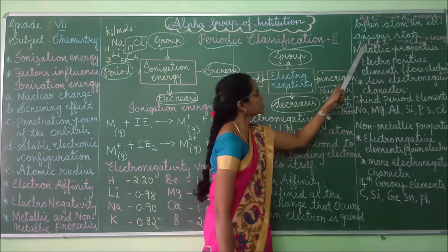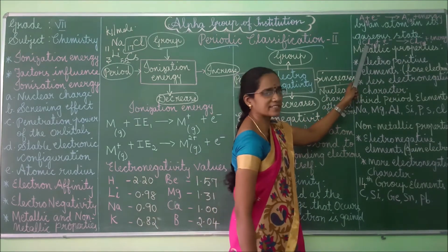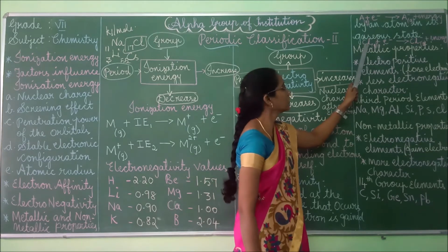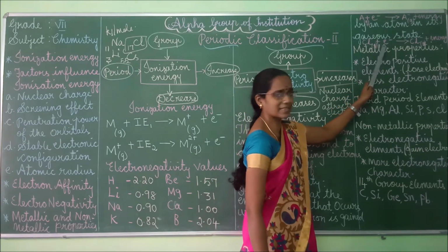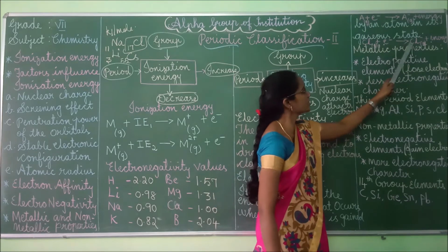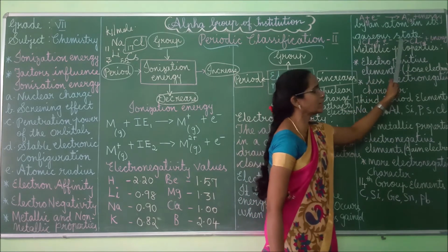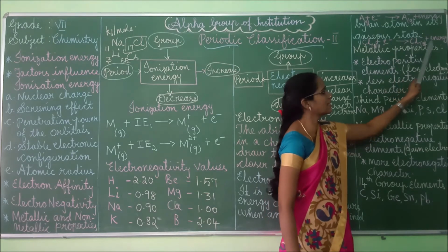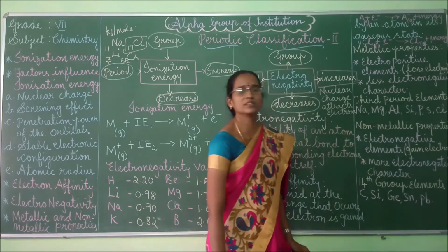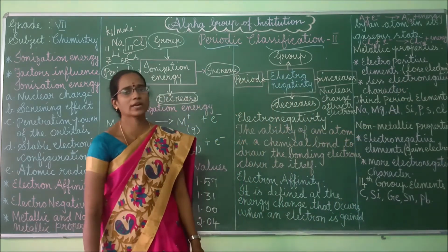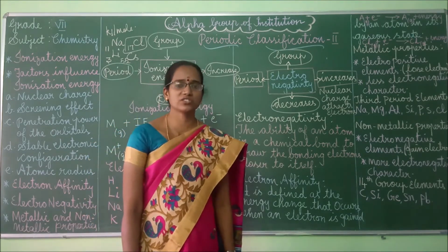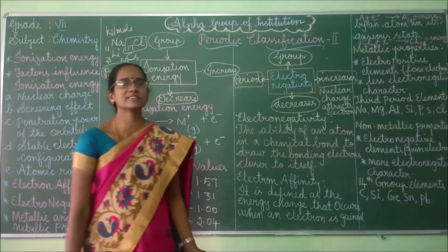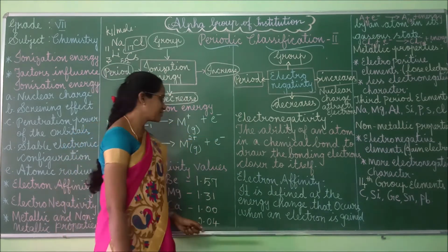Got it? Right. In the same manner, see one more example. Chlorine atom. Chlorine is a gaseous element, isn't it? So this chlorine element plus an electron changes into a negatively charged particle. That's what we write as Cl minus, and energy is released. This is the electron affinity. So you should learn the definition, children. All the definitions are very important. You can expect these answers in the 2-mark questions, right?